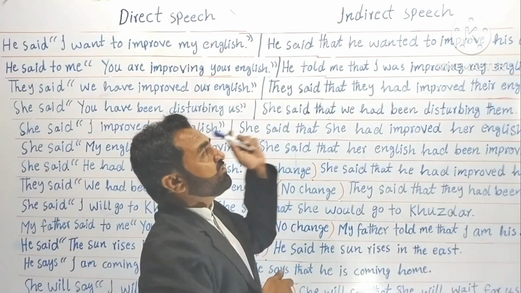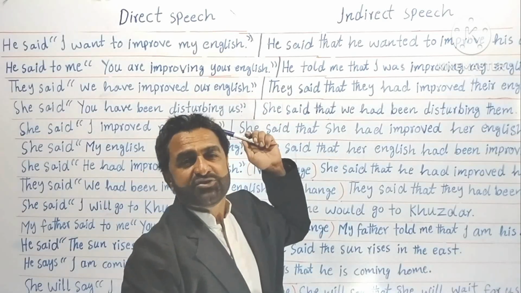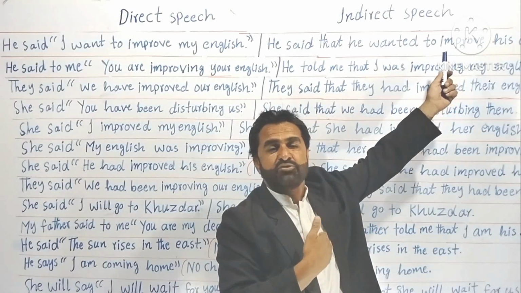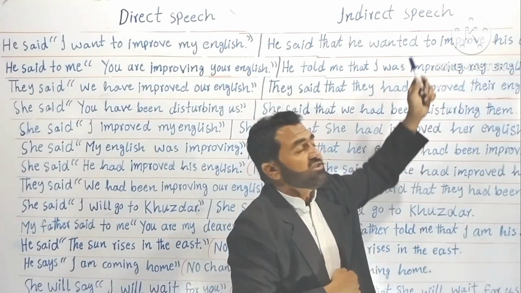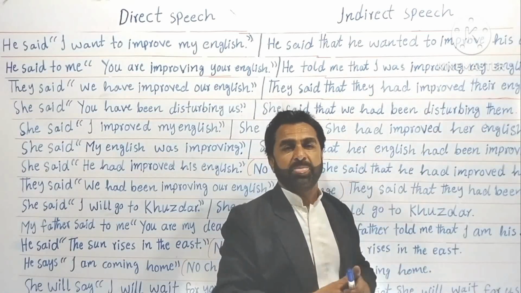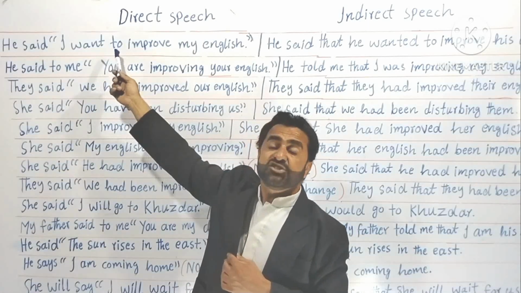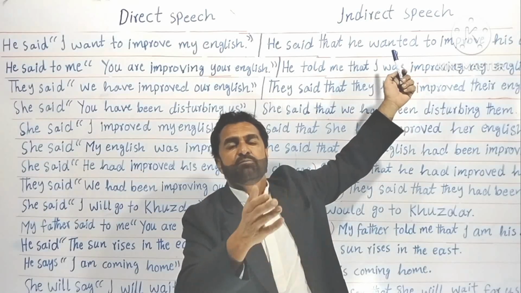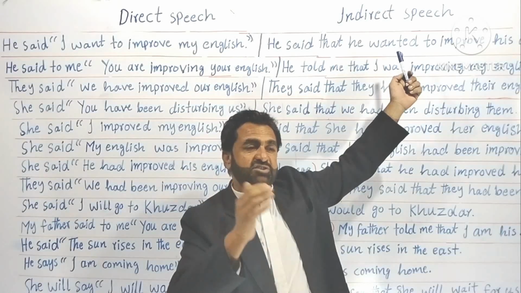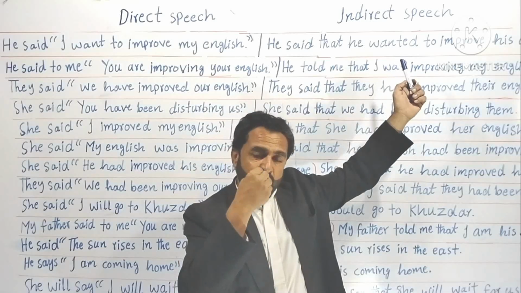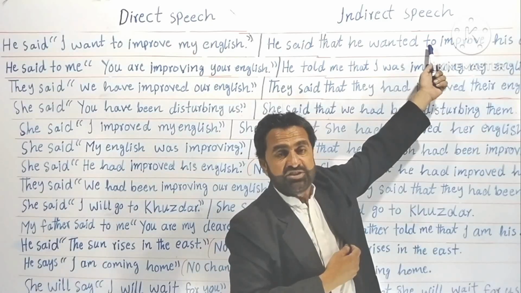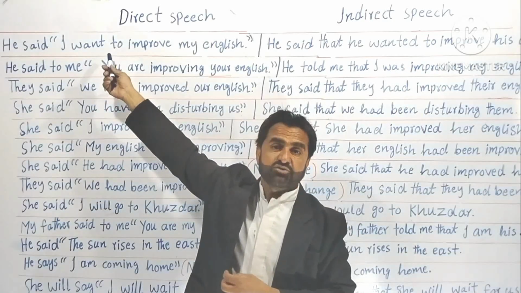Why does "my" change into "his"? Because here he was talking about himself. Here I am talking about him. Here he is not talking about himself. Here I am talking about him. Understood? This is the difference. Here I said his own words, but here I am talking about him. Here I am saying his words according to my mouth, through my mouth. Understood? These are not his words, these are my words, but these are his words, his own words.